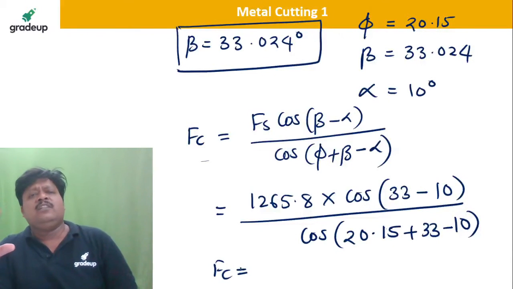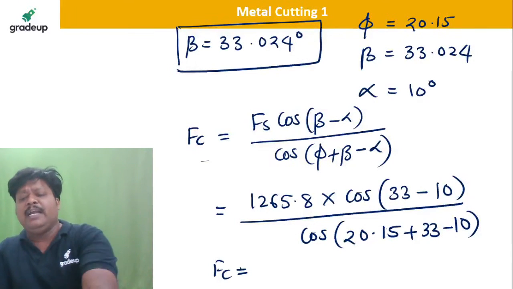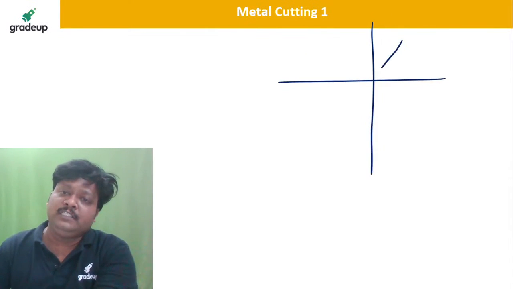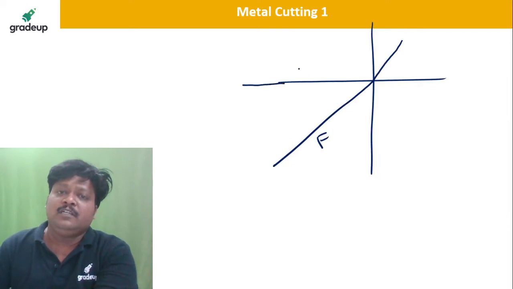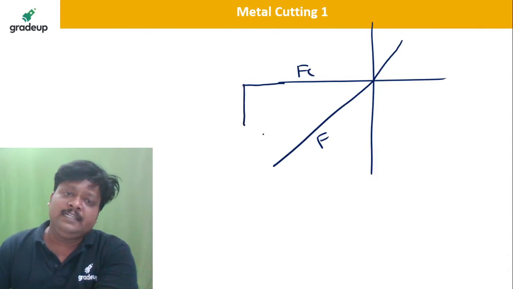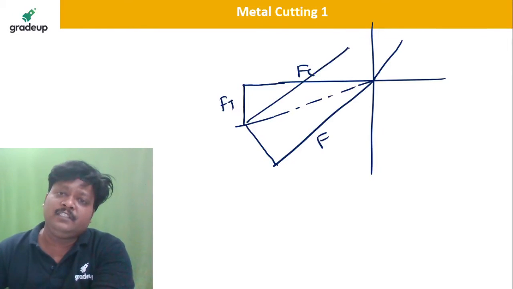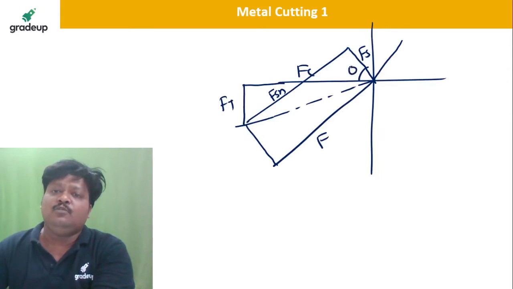Okay, and see all the things, there is no need to learn these formulas by heart, dear students. Once you know this merchant circle, once you know this is the rake face, you directly come here, that is the friction force, this is your Fc, and this is your Ft. You directly make the formulas. This is your resultant R, this is your shear force Fs and the normal to the shear force Fsn. So just know this diagram.